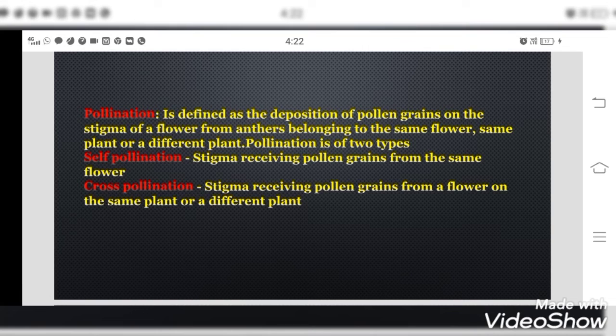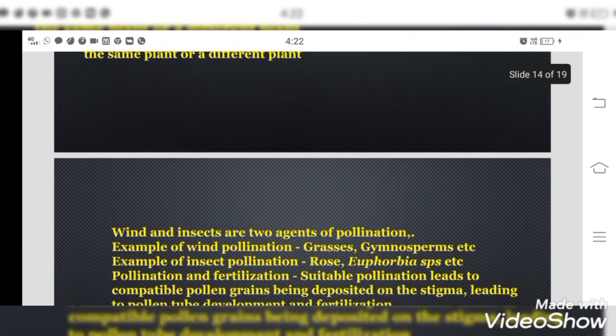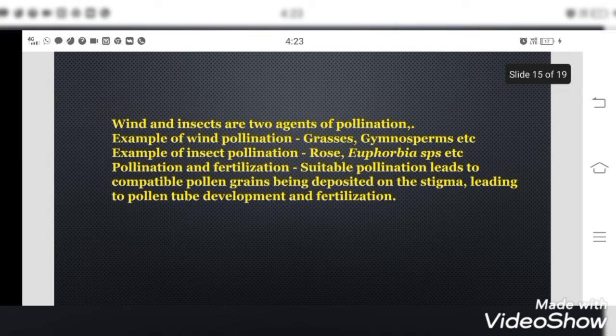In the case of cross-pollination, stigma receives pollen grains from a flower on the same plant or a different plant. It doesn't matter whether the pollen grains are coming from the same plant or a different plant. Anyway, it's not within the same flower. Two different flowers, maybe two different flowers of the same plant or a different plant. So if the pollination is happening that way, then we can call it cross-pollination. And next, agents of pollination. Normally, the important agents of pollination are wind and insects.